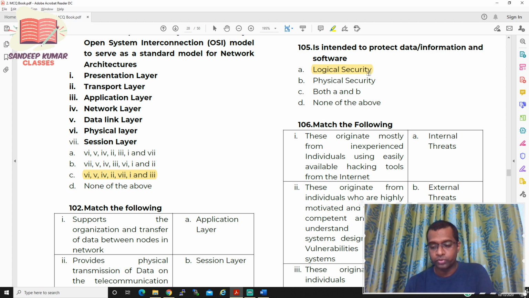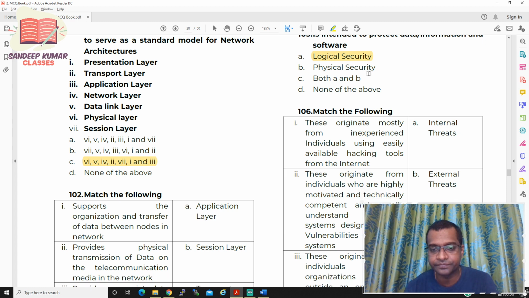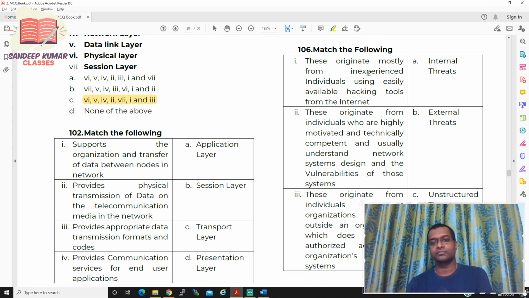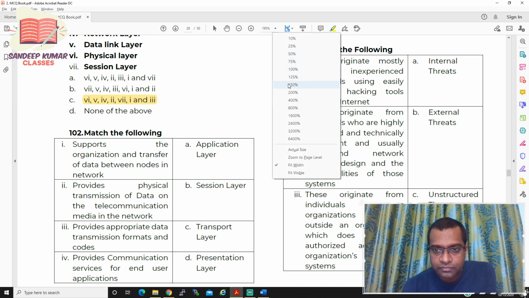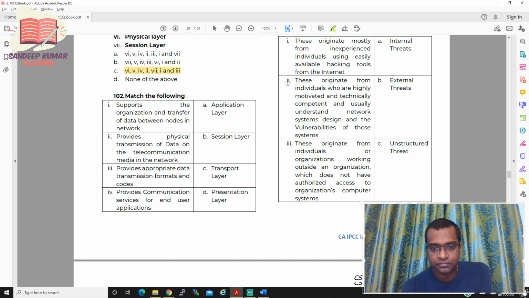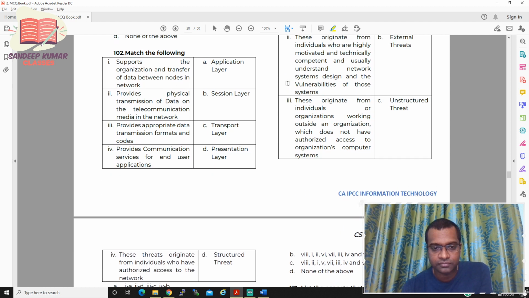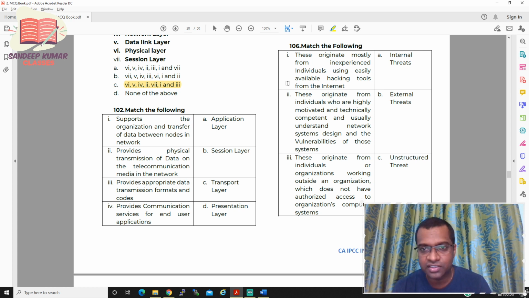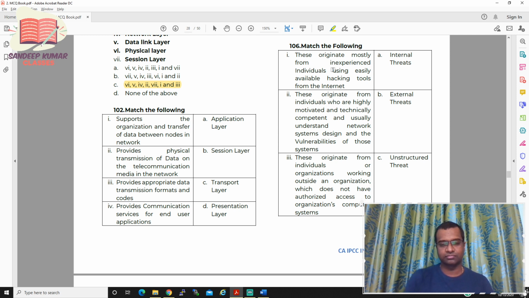Now let us move to question number 106. It is a little lengthy. Because it is a match the following kind of question, pick one particular thing which you know perfectly.